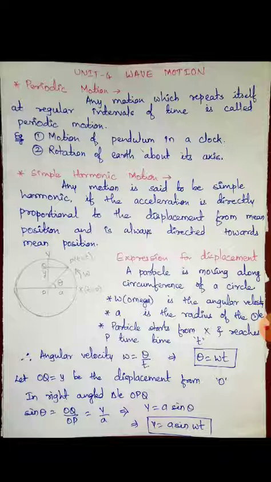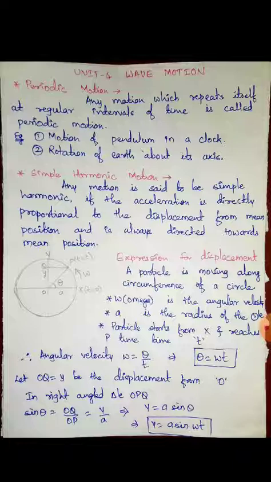Same way, rotation of earth about its axis. So what is the time period? 24 hours. So earth rotates around its axis every 24 hours. So initially, suppose before 24 hours, earth is at one position. After 24 hours, earth will come to the exact position. So motion is repeating.